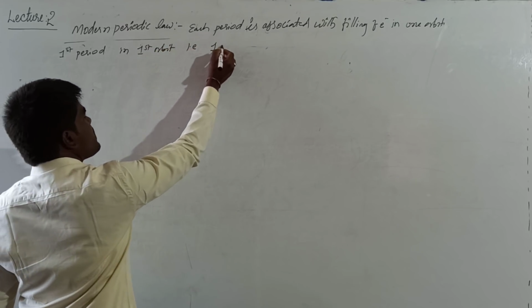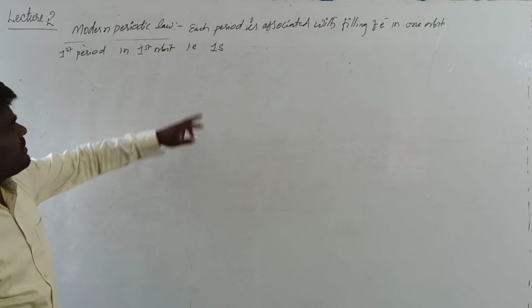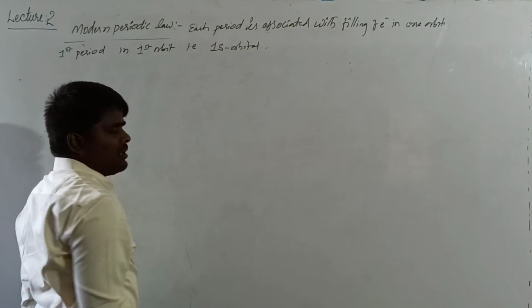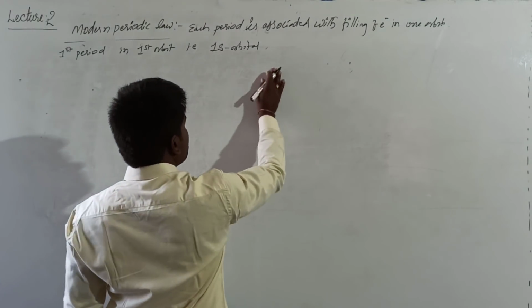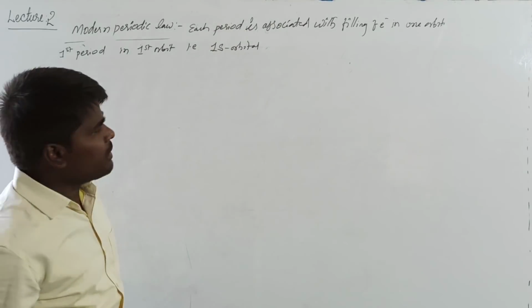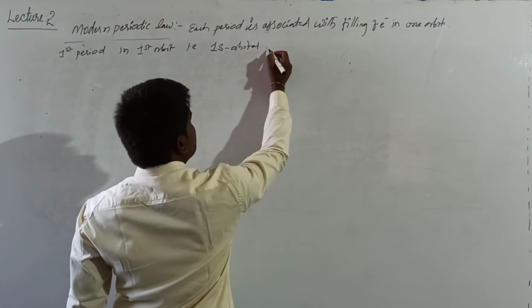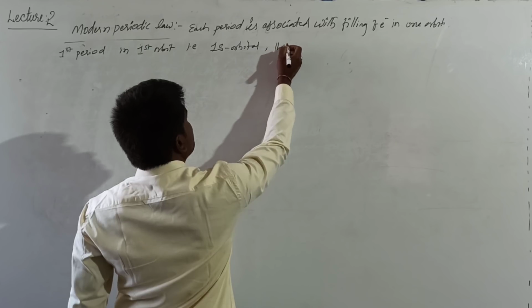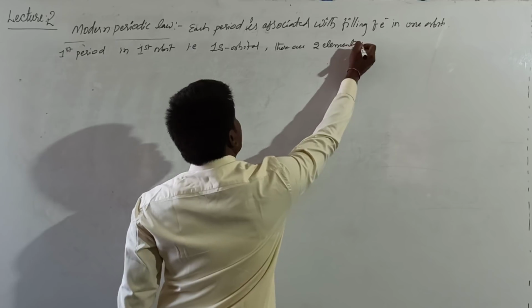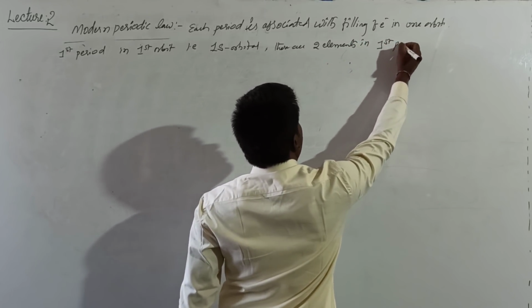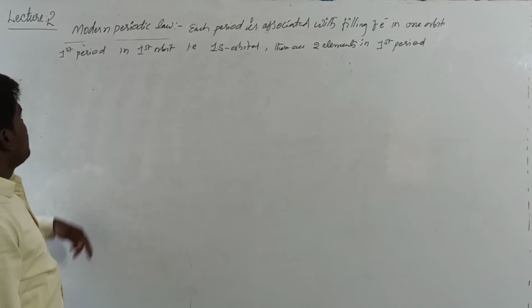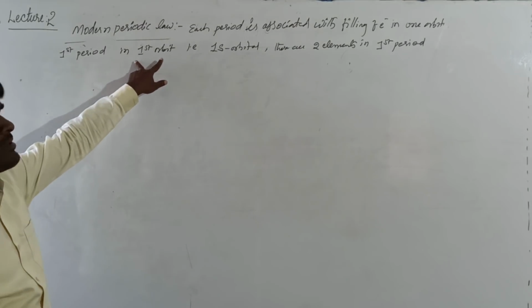The first period is associated with filling of electrons in the first orbit.